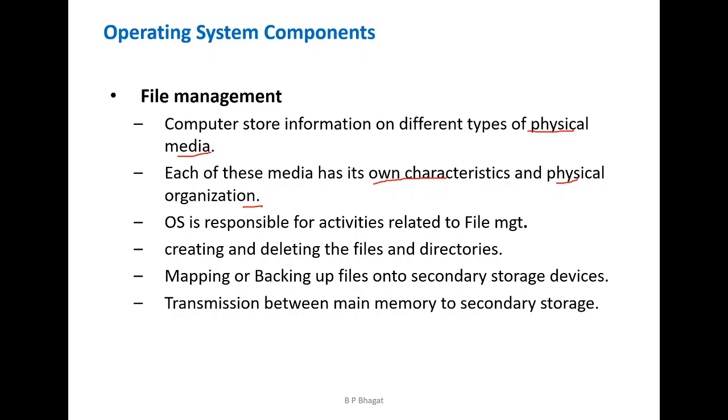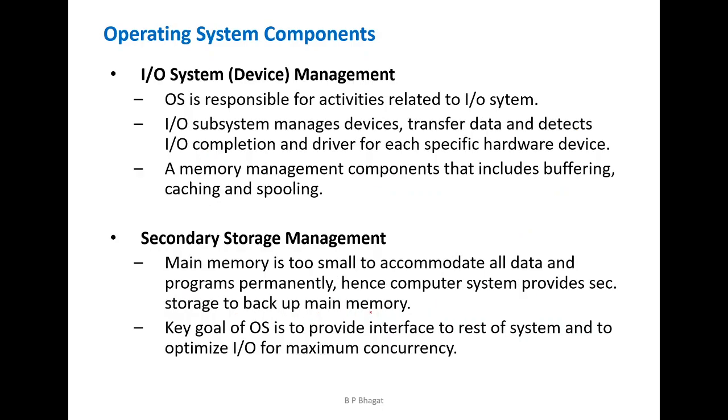Operating system is responsible for performing the activities related to file management, like creating and deleting files and directories, then mapping and backing up of files onto the secondary storage devices, and transmission of processes and data between the main memory and the secondary storage device, so that whenever we require the data, we can again retrieve it from the secondary storage devices for execution of the processes.